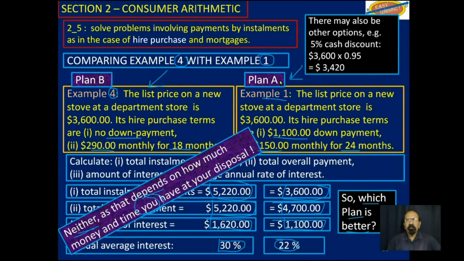And don't forget that there may also be other options. For example, a 5% cash discount, in which case you would pay $3,420. If you have the cash and can afford to pay it, fine. You are going to save a lot of money in terms of interest and a lot of hassle in terms of making the monthly payments. So that will be dependent on how much money you have and how much time you have.